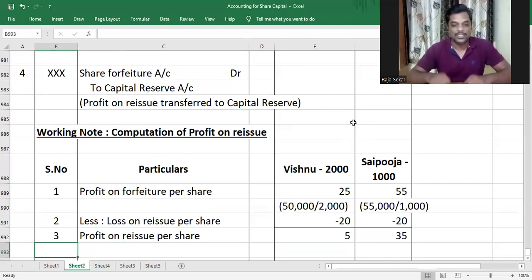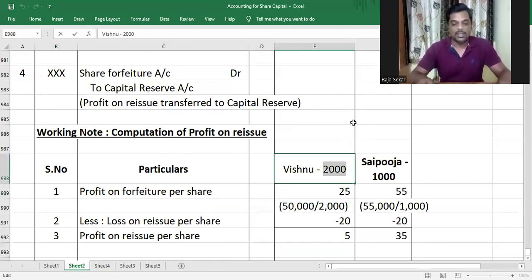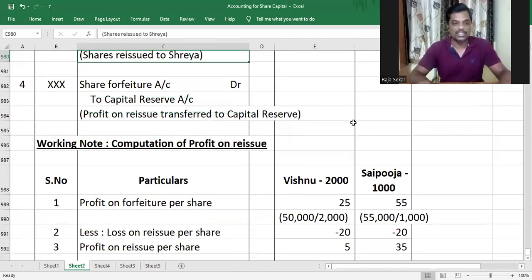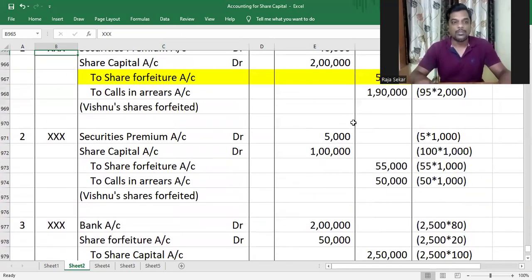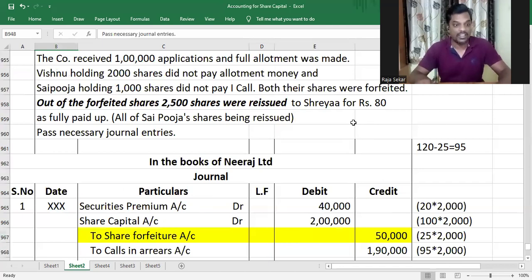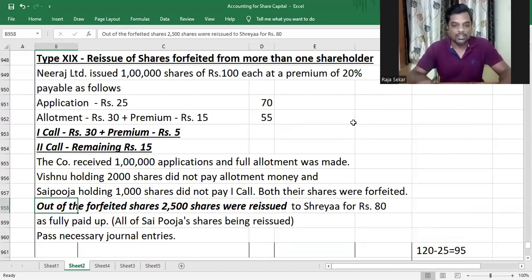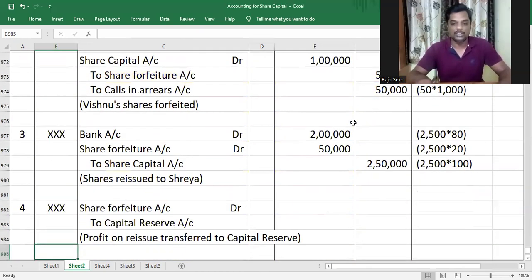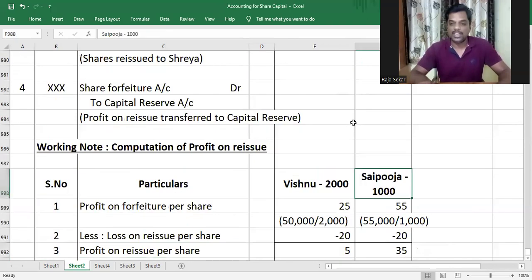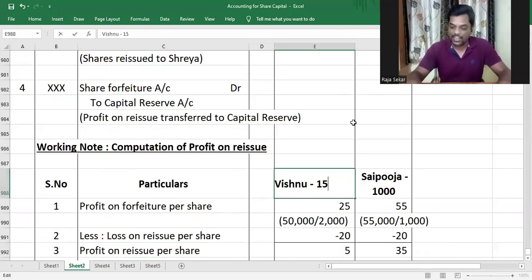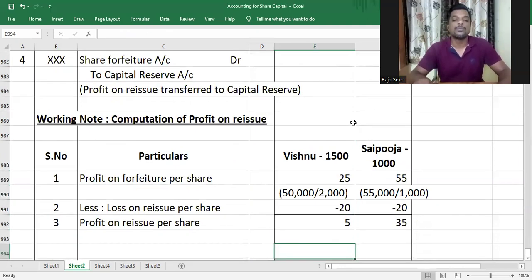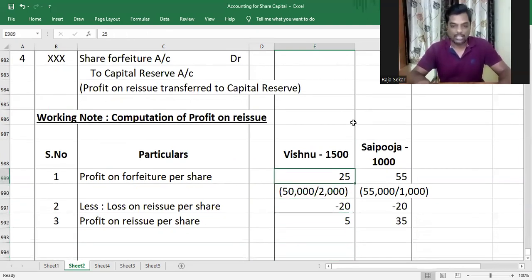Oh my God. See, I made an error. We only reissued 2,500 shares, right? Sai Puja's shares have been reissued. The question says that, see, you can make this error. You make such mistakes, my dear children. You got to be careful. Okay. We did not reissue all the shares. Out of the forfeited shares, only 2,500 shares are reissued, and all of Sai Puja's shares have been reissued. Understood? So Sai Puja had 1,000 shares, that would have been reissued. The remaining 1,500 are Vishnu's shares that were reissued.